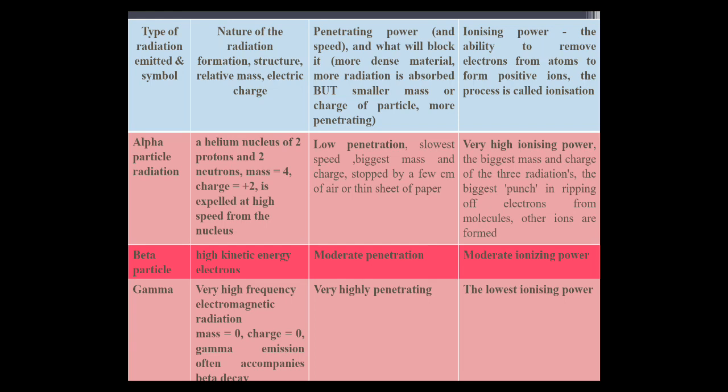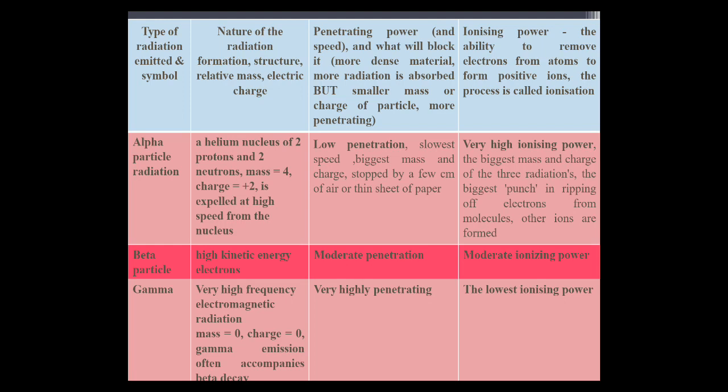Next, ionizing power. Alpha particle, very high ionizing power, the biggest mass and charge of the three radiations, the biggest punch in ripping off electrons from molecules. Other ions are formed. Beta particles, moderate ionizing power. Gamma, the lowest ionizing power.